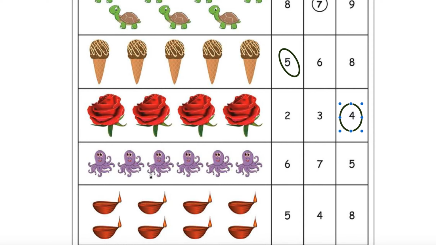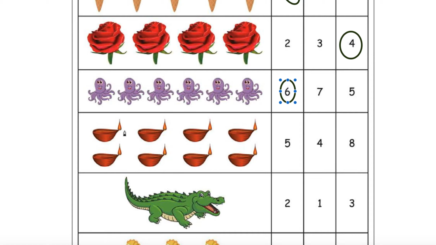Fine. 1 2 3 4 5 6. It is a scary thing. Okay, whatever it may be, we counted it. Just circle 6. How many of these things are there? 1 2 3 4. 4 twos are 8. Okay, 2 rows, 4 each. 4 plus 4, 8.